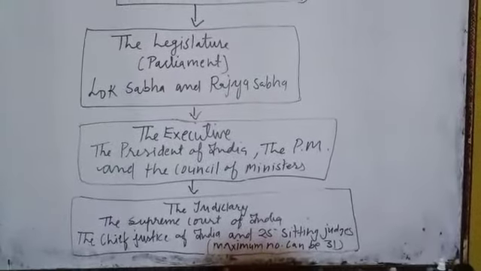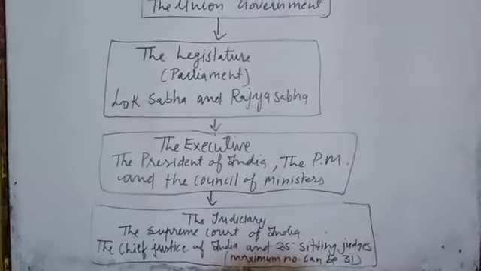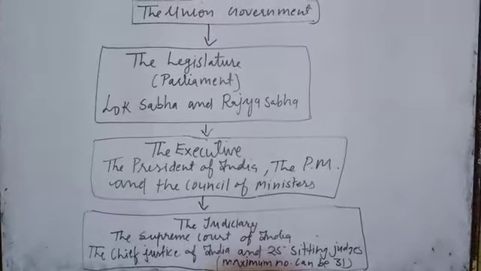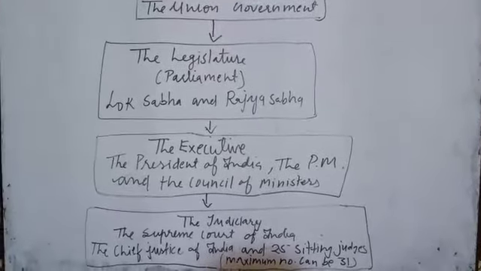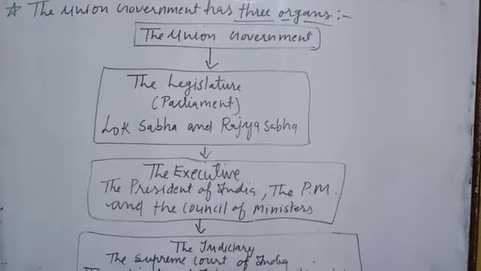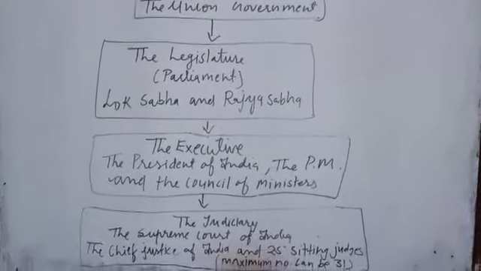The executive consists of the President of India, the Prime Minister, and the Council of Ministers. And what is the function of executive? The function of executive is to execute the laws, to implement the laws.